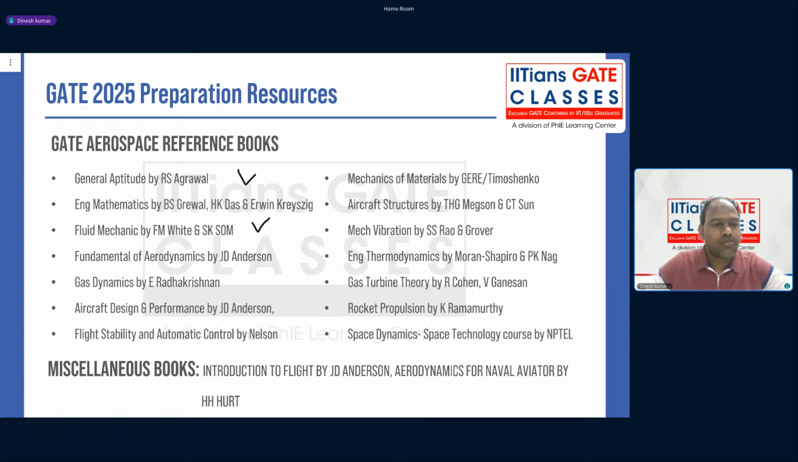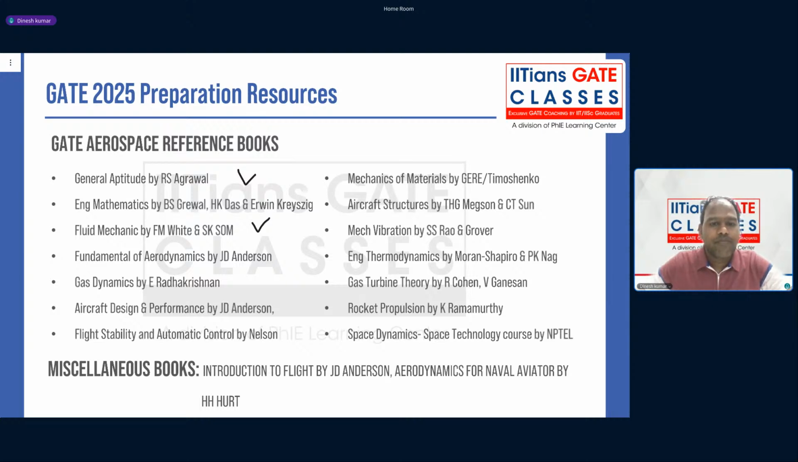Flight Stability and Automatic Control by Nelson. Mechanics of Materials by Gere or Timoshenko and Gere or Gere and Goodno. Mechanical Vibration by S.S. Rao and Grover. Aircraft Structures by T.H.G. Megson and C.T. Sun. Engineering Thermodynamics by Moran and Shapiro or P.K. Nag or Cengel and Boles as well. Gas Turbine Theory by Roger Cohen, Saravanamuttoo, or V. Ganesan. I think both books are required: V. Ganesan for problem practice, and Cohen and Saravanamuttoo for concepts.